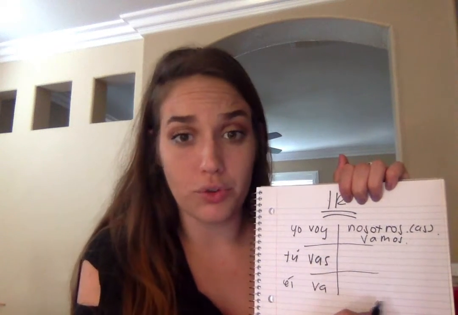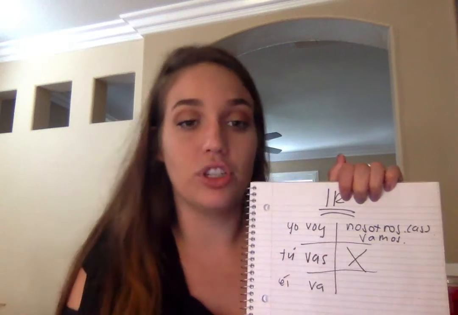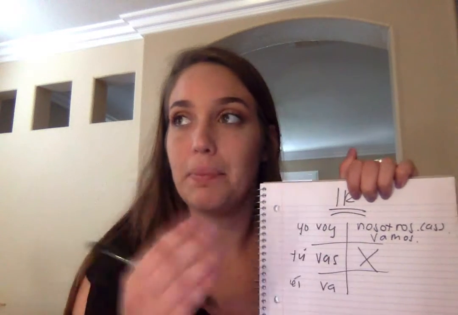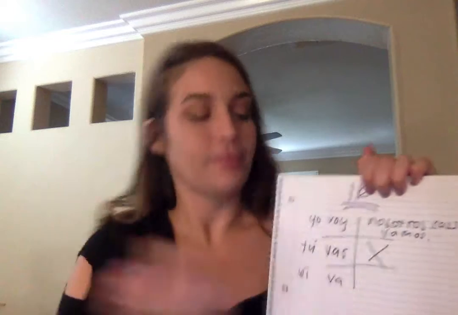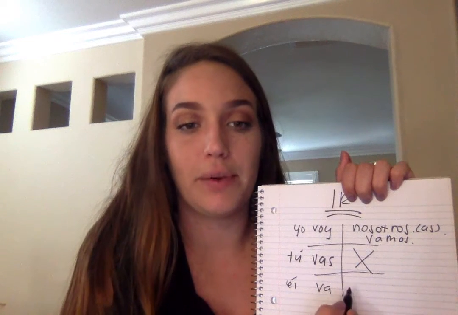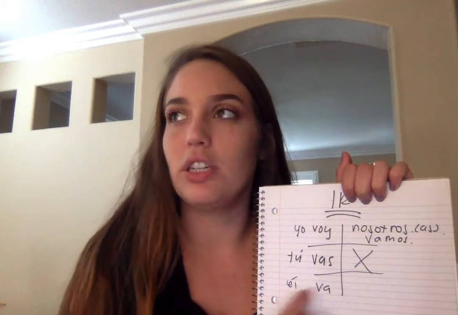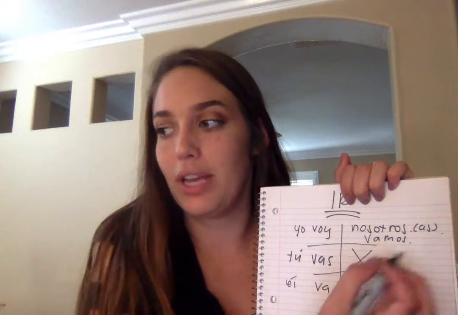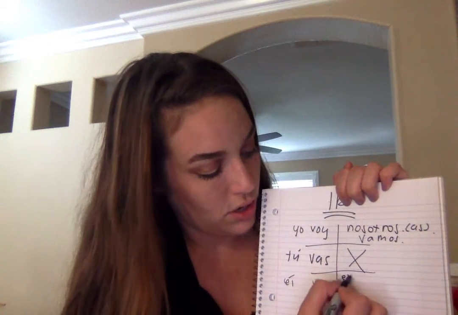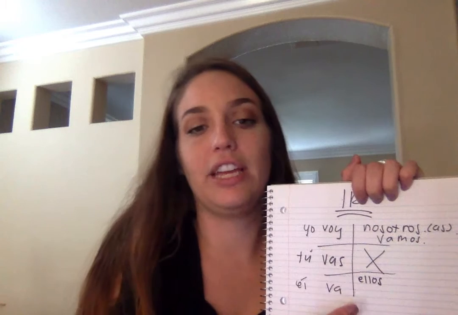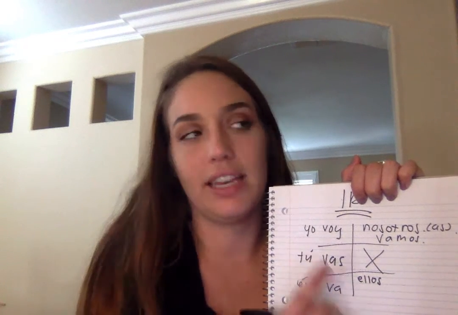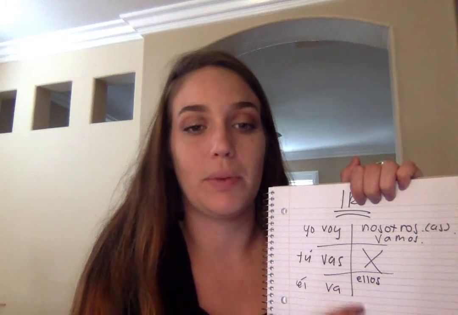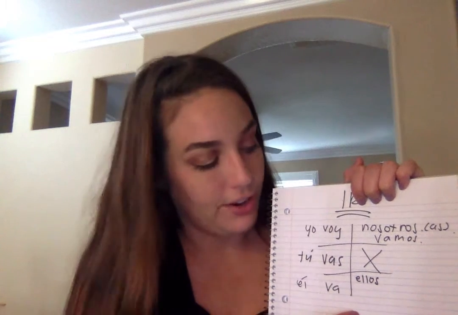Pero en español uno, no aprendemos vosotros. So go ahead and put an X right there. And we're going to skip down here. So how would we say they? What's the plural of él? We would put ellos. And in this section, we also have ellos, ellas, and ustedes. Again, I'm only going to write ellos here, but just remember that we have all three of those as well. All right?